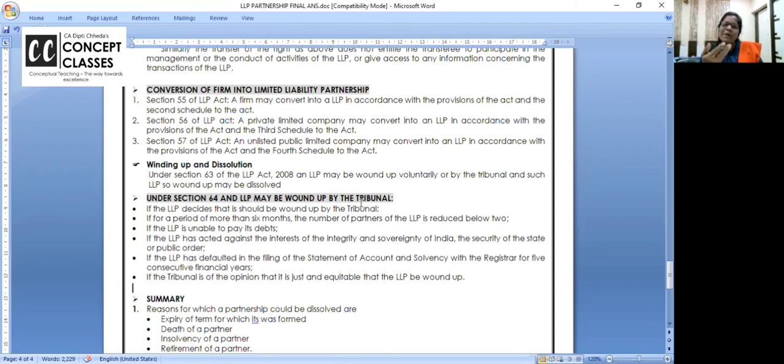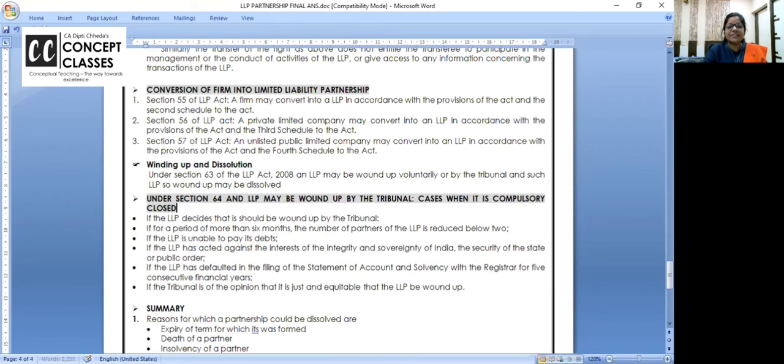Voluntary means all the partners and the LLP decide, let's close. This is a compulsory one. How? What are the cases? Actually they have not written it, but I am saying they can ask questions like this. Cases when it is compulsorily closed.